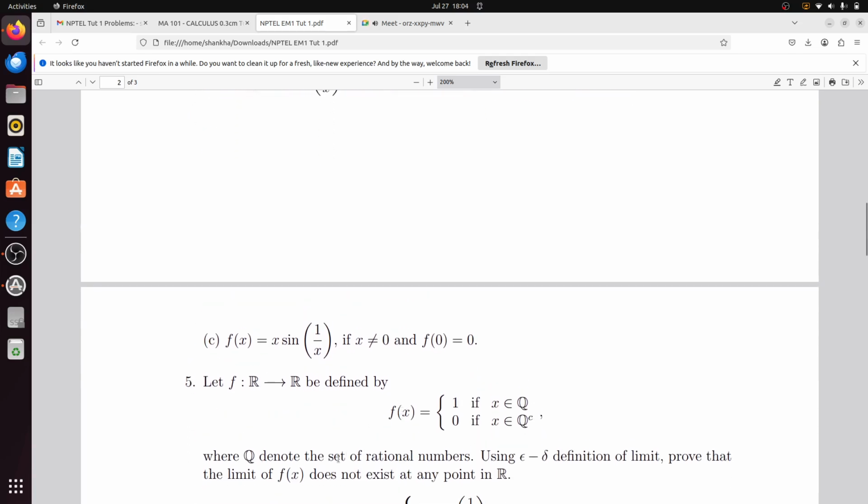Next I will move to this problem. Let f from R to R be defined by f(x) equal to 1 if x belongs to Q and 0 if x belongs to Q complement, where Q denotes the set of rational numbers. Using epsilon delta definition of limit, you need to prove that the limit of f(x) does not exist at any point in R. Okay, hope the question is clear. The function is defined at each and every point of R, but it is not continuous at any point.